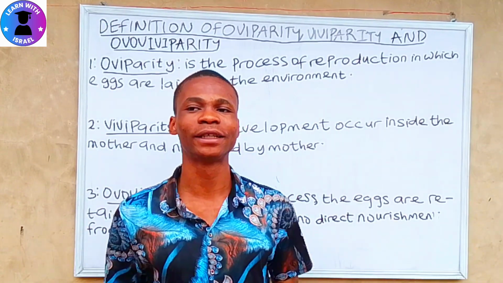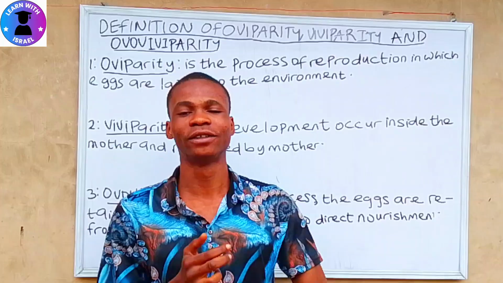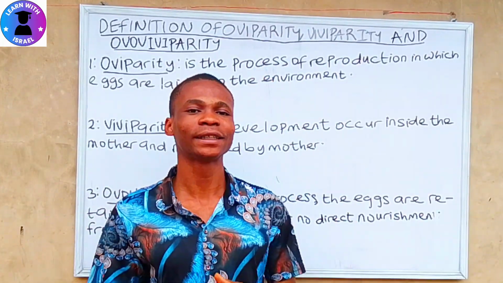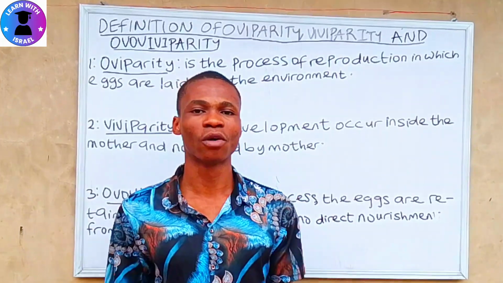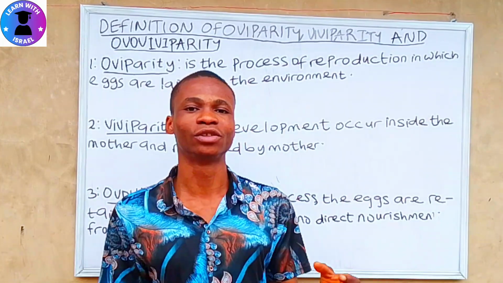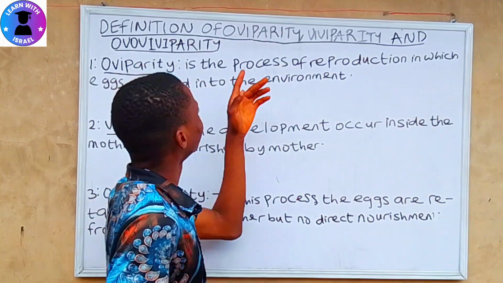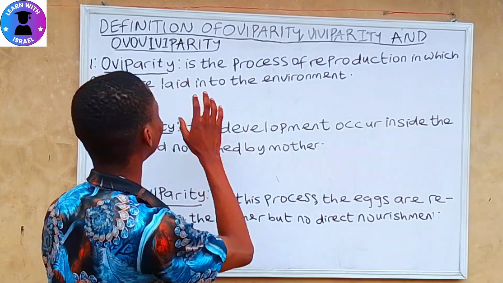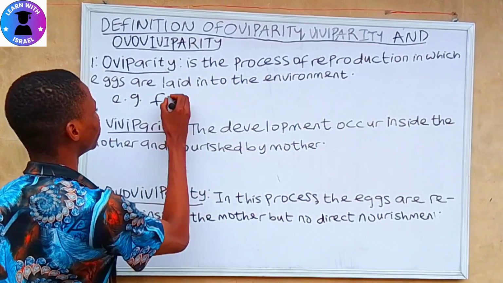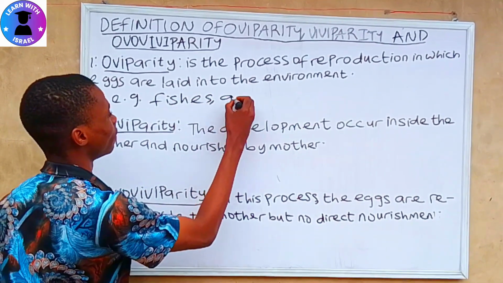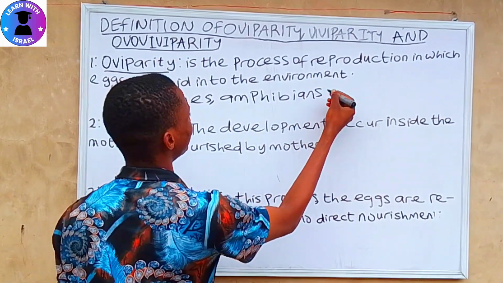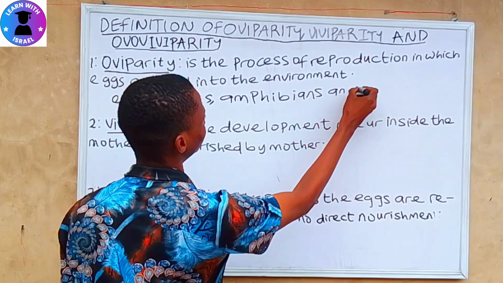Examples of oviparous animals include the reptiles, the amphibians, and the fishes. These are animals that bring out the egg, and the egg is hatched out into young ones. So oviparity is the process of reproduction in which eggs are laid into the environment. Examples include fishes, amphibians, and reptiles.